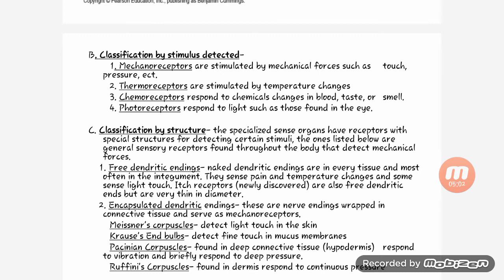Encapsulated dendritic endings. These are nerve endings wrapped in connective tissue and serve as mechanoreceptors.